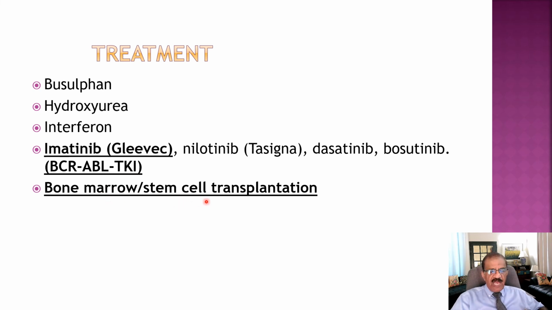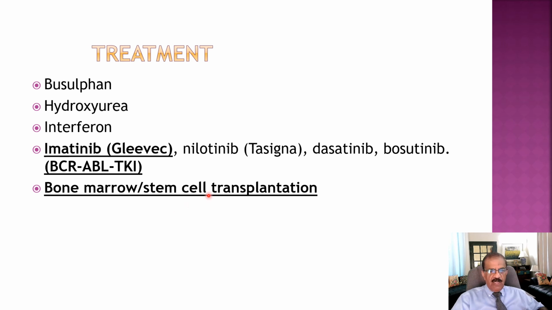Now, stem cell transplantation has become even more attractive. In this, the patient is given growth factor, and the donor is given growth factor, and then you don't have to do the bone marrow puncture to take a sample. Then the peripheral blood is collected, and that is transfused into the recipient. So that has improved the chances of transplantation, and this is considered to be curative. Of course, it would require a lot of resources.